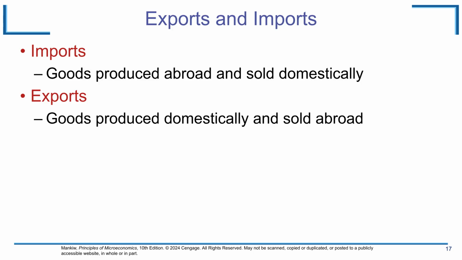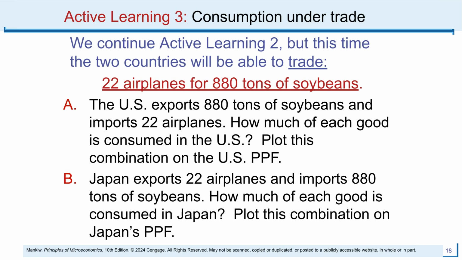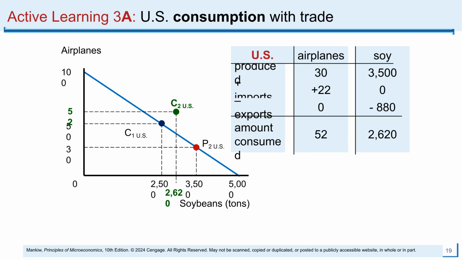To understand how trade functions, we must define imports and exports. Imports are goods produced abroad and sold domestically, while exports are goods produced domestically and sold abroad. Let's explore consumption under trade, where countries exchange 22 airplanes for 880 tons of soybeans. We'll examine how this trade impacts consumption possibilities for both the US and Japan. The US consumes the goods it produces plus its imports, minus its exports. By exporting 880 tons of soybeans and importing 22 airplanes, the US reaches point C2, consuming 52 airplanes and 2,620